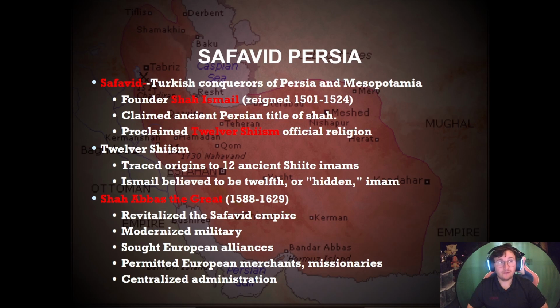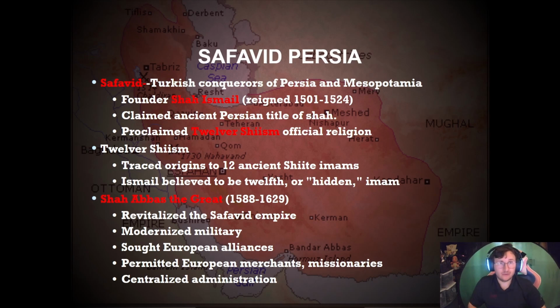Now, for Safavid Persia, Safavids are derived from the Turkish conquerors of Persia and Mesopotamia. The founder is going to be Shah Ismail. He's going to reign from 1501 to 1524. He's going to claim the ancient Persian title of Shah, which just means king. He's going to proclaim Twelver Shiism as the official religion.